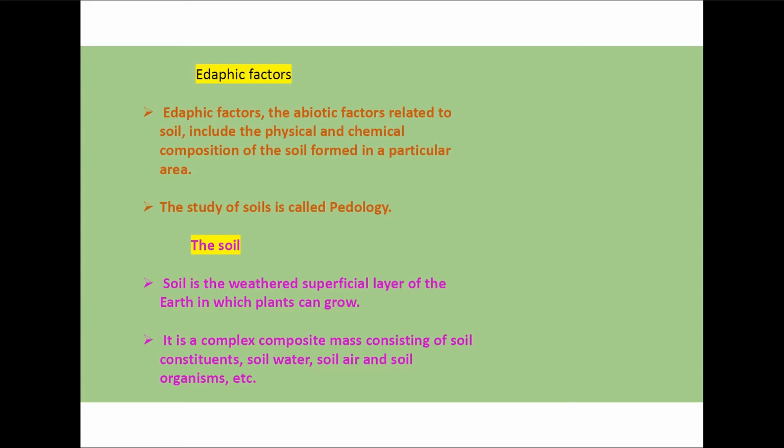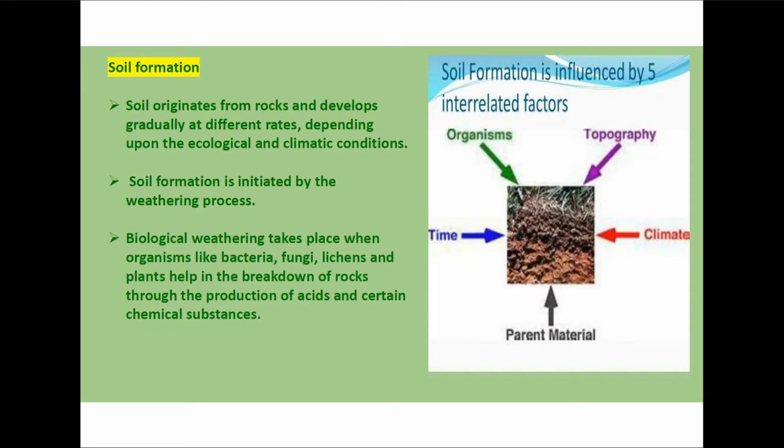The second ecological factor is the edaphic factors. Edaphic factor is soil. Soil is an abiotic factor. The study of soil is called pedology. Soil is the weathered superficial layer of the earth in which plants can grow. It is a complex composite mass that consists of the soil constituents, soil water, soil air and soil organisms, etc. How is soil formed?